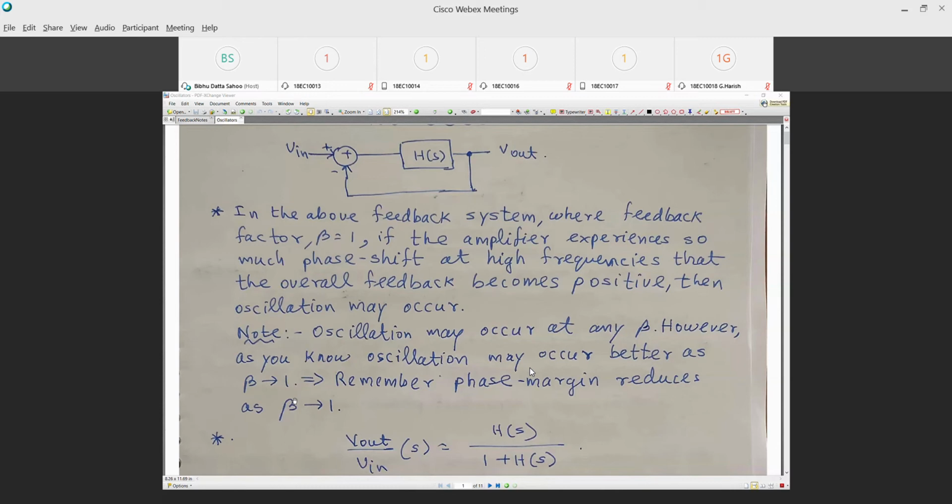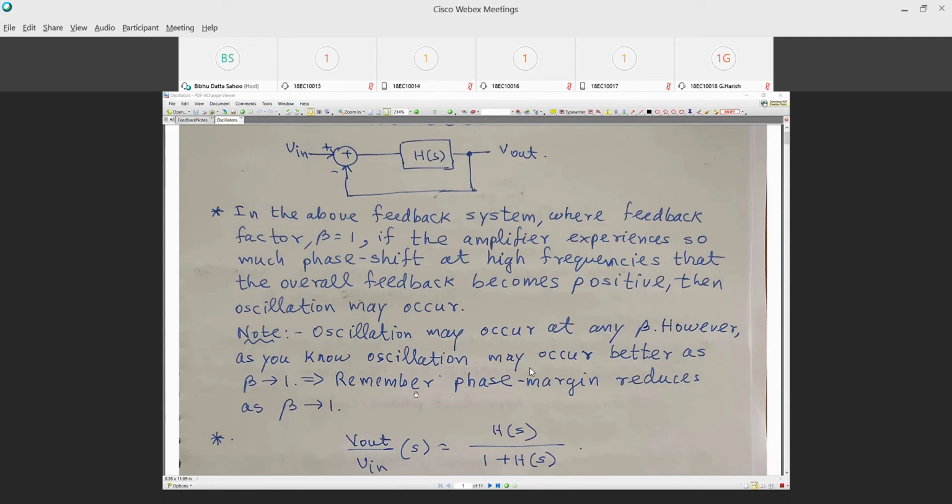Just now I revised that as beta reduces, phase margin increases, and it becomes more and more stable. Therefore, oscillation is more likely to occur as beta tends to 1. So, in almost all oscillator topologies, beta is equal to 1, because that is what gives you the minimum phase margin.